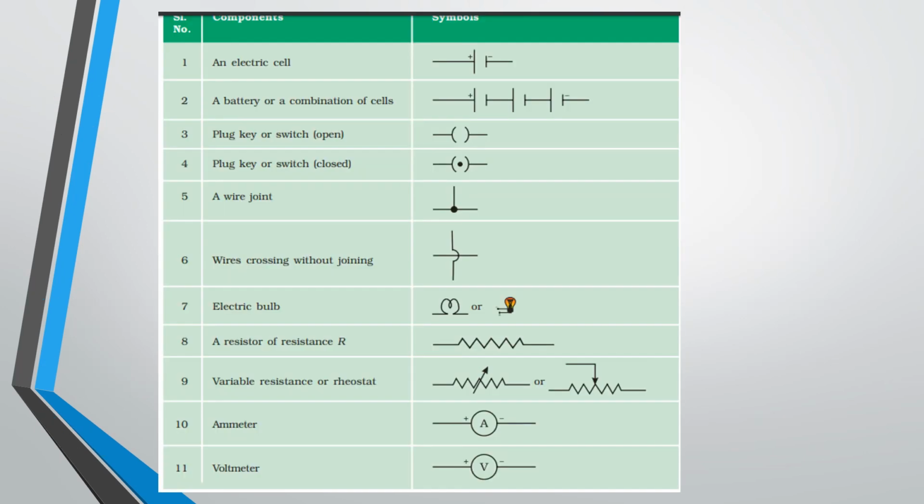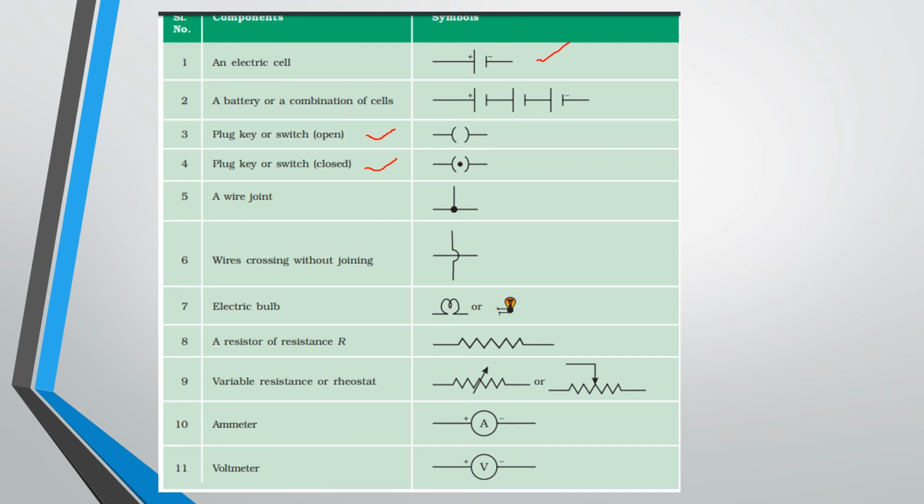Now, symbols of electric devices. We can't draw everything in the circuit itself, so we have to use some symbols in circuit connections and diagrams. An electric cell is represented by a long line and a small line. A battery is a combination of cells, see, this is the combination of cells with plus and minus. And a plug key, you can see this is within a closed bracket, with no dot because we are representing an open circuit. And closed means we have to put a dot like this.